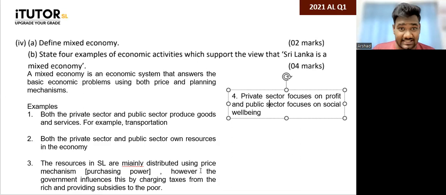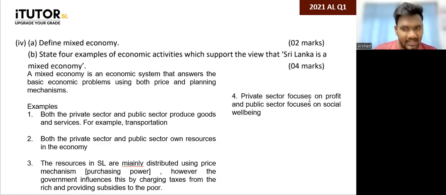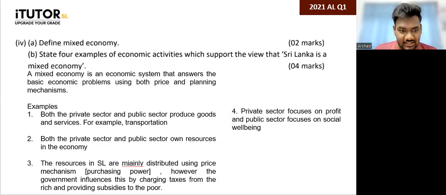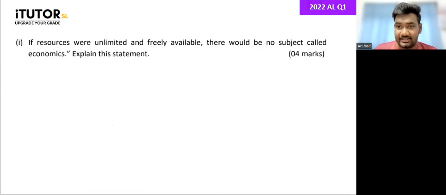Is that okay, guys? Can you handle something like that? Examples to show that Sri Lanka is a mixed economy, that there is private sector, public sector, price mechanism, planning mechanism, both operating. To give some examples. Fine. Yes. Any questions on that? Okay. Done. Then we'll move to the, okay, so that is the 2021 A-level paper. Done. Right. Second.